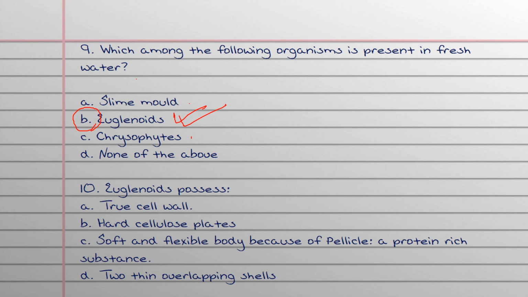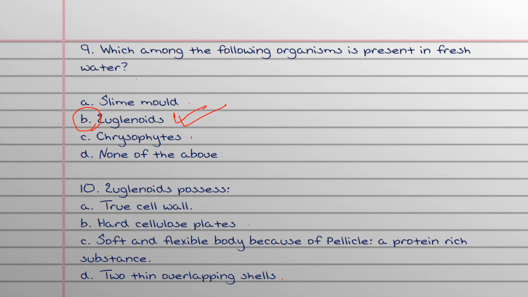Euglenoids possess a true cell wall, hard cellulose plates, a soft and flexible body because of the pellicle, a protein-rich substance, and two thin overlapping shells. Two thin overlapping shells are present in chrysophytes, which we already know. Hard cellulose plates are present in dinoflagellates.